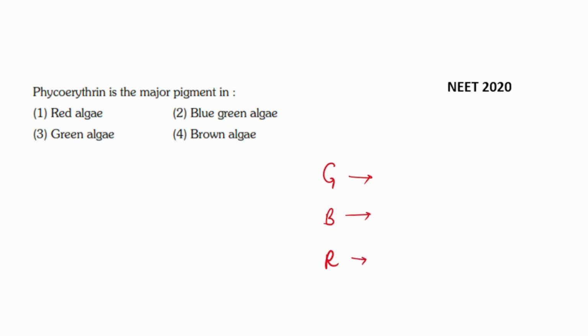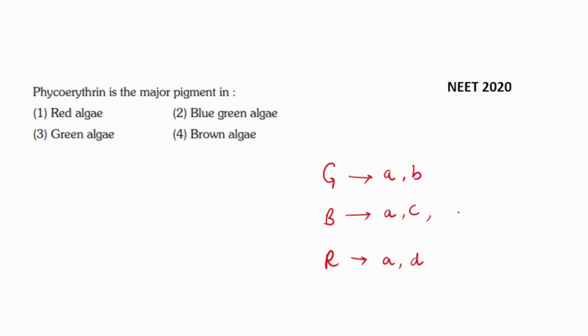Now easy way to remember all the pigment in the algae, first write down A in front of all the algae because chlorophyll A is present in green algae, brown algae as well as in red algae. Now after this, write down B, C, D. Now green algae will contain chlorophyll A and chlorophyll B, brown algae have chlorophyll A and chlorophyll C, and red algae have chlorophyll A and chlorophyll D.